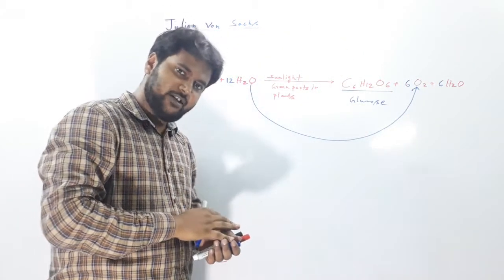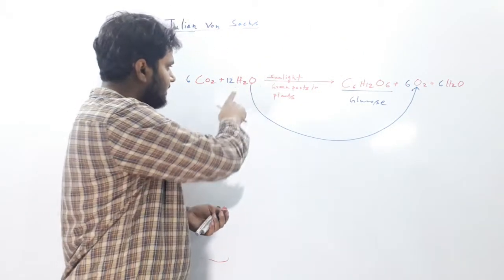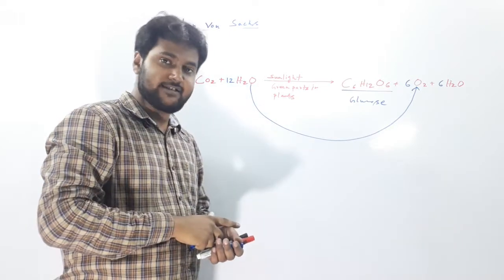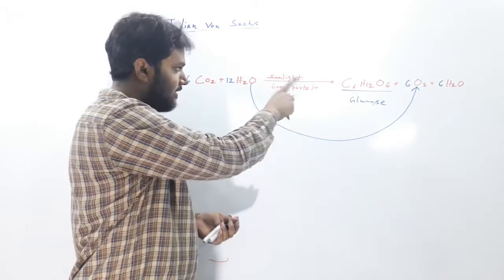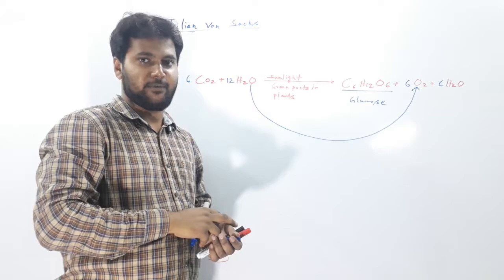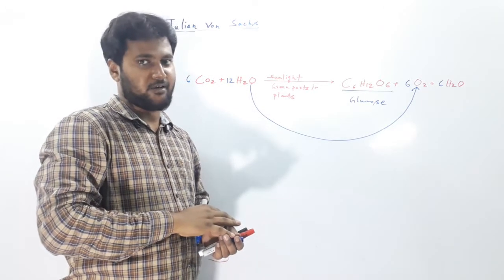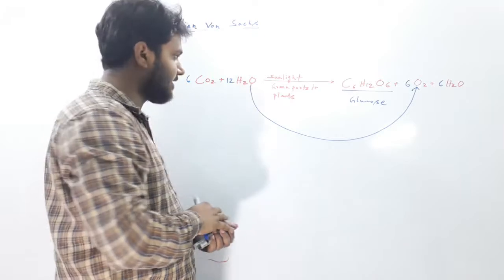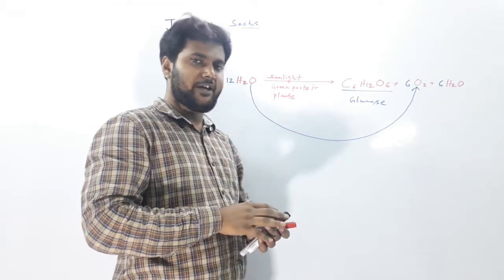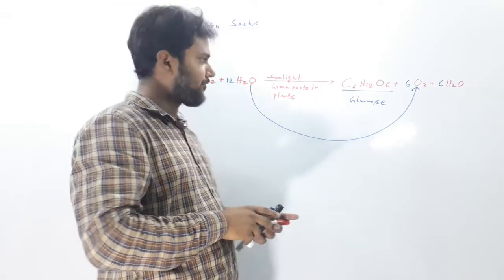In our earlier videos we showed you that if we use hydrogen sulfide instead of water, then there will be no oxygen evolution. There will be some sulfur or sulfate compound instead of oxygen. This is also proved by using radioisotopic techniques.